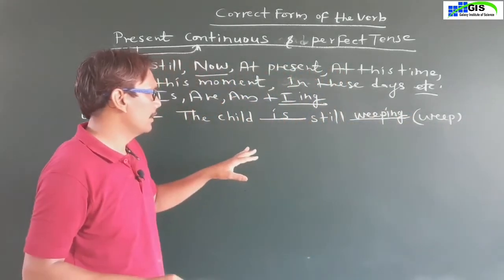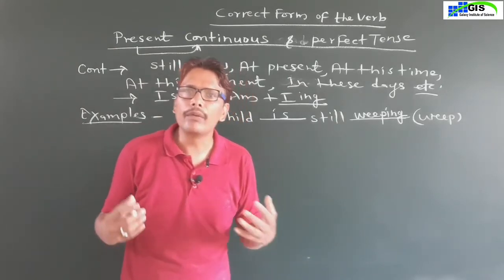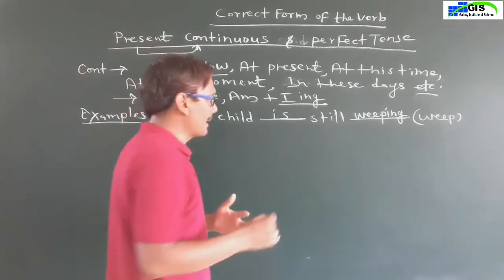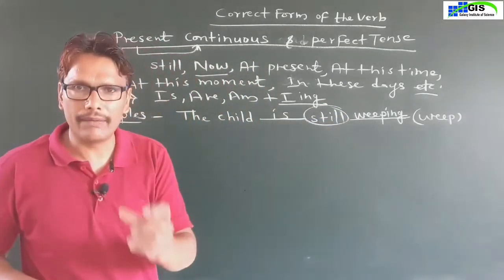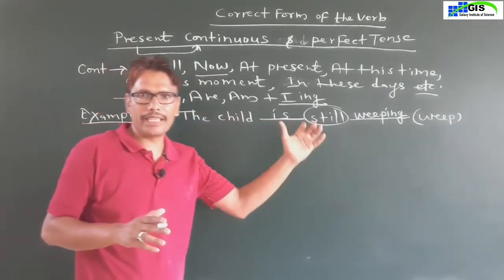Is weeping. The child is weeping. Why have we written here is weeping? Because in the sentence still is given, and still is the adverb of time that is always used in present continuous tense.